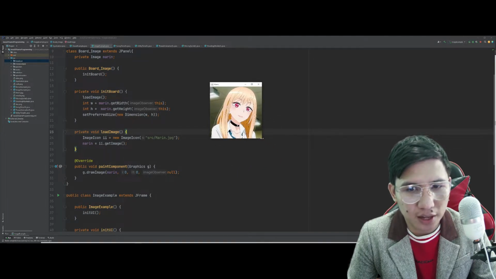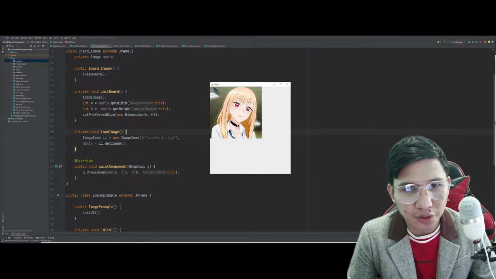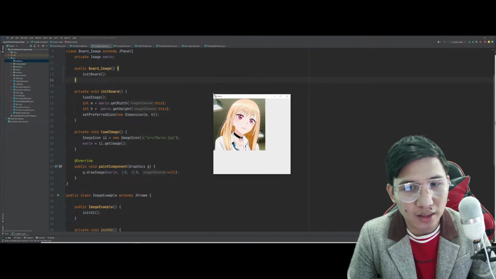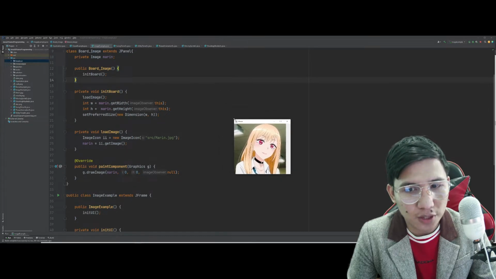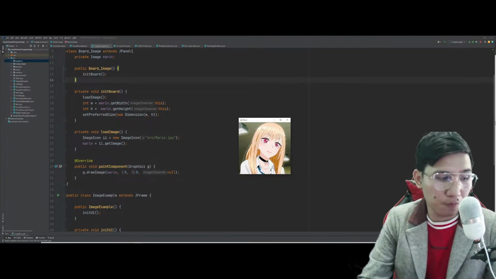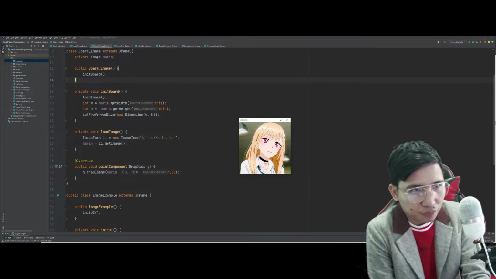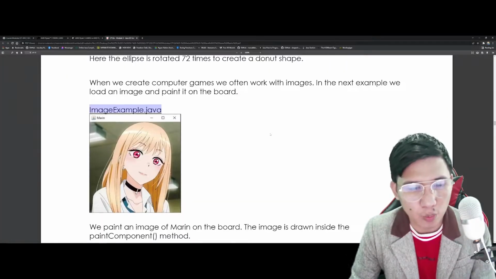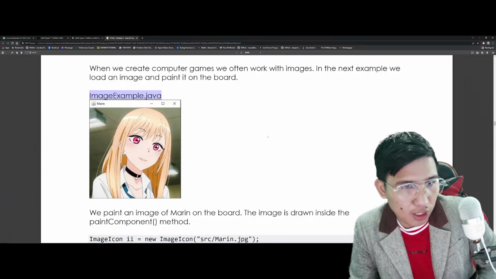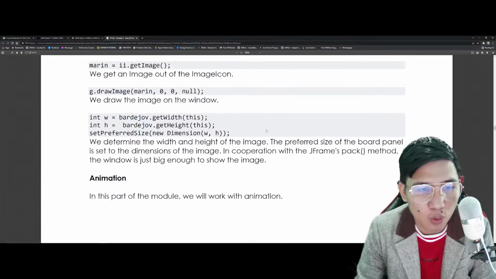So very easy. But then, the size of the JFrame will not actually, or the size of the image will not change because it is only relative to the size of the image itself. So depende kung anong image ang ilalagay nyo dito, yun din yung magiging size si JFrame mo. Got it? So that's actually the image example. That's the very basic way on how we put an image in our Java 2D program later on.